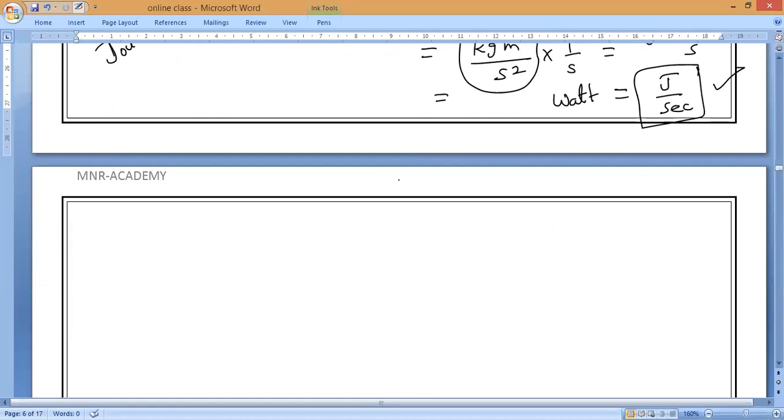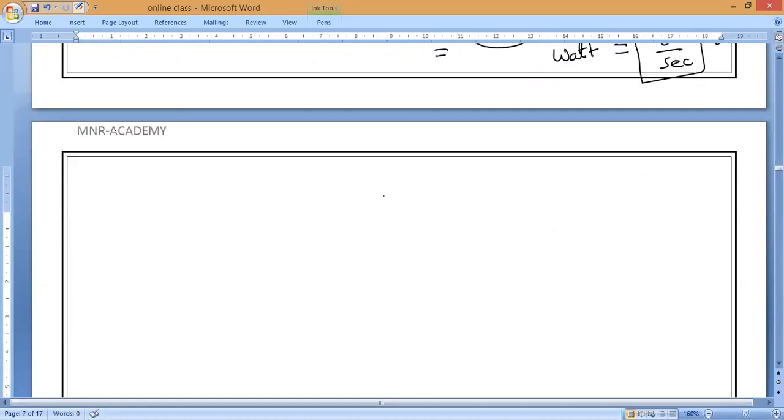A car of mass 900 kg is traveling at a steady speed of 30 meter per second against a resistive force of 2000 newtons. Resistive force means frictional force, guys. Understand, everybody?